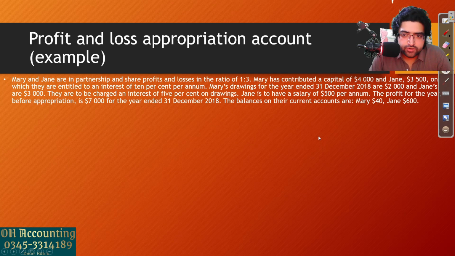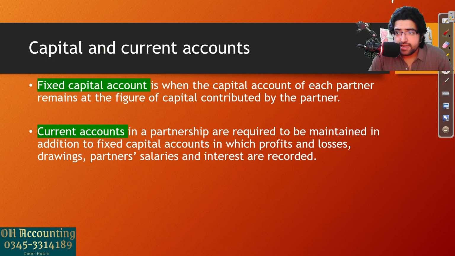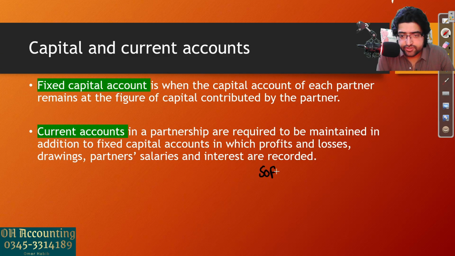Now moving on to the capital and current accounts. In sole trader businesses, when we were making the statement of financial position, you might remember that in the capital section of the SOFP we had only three things.